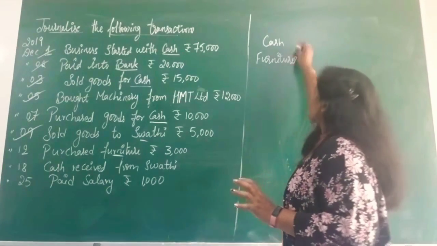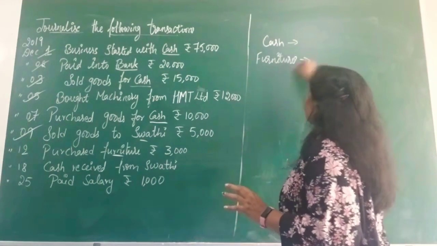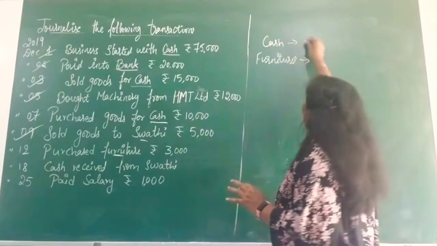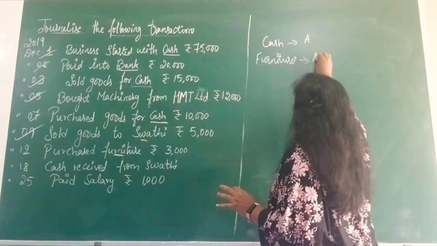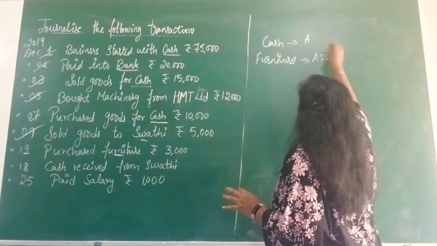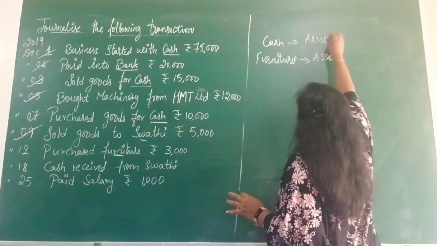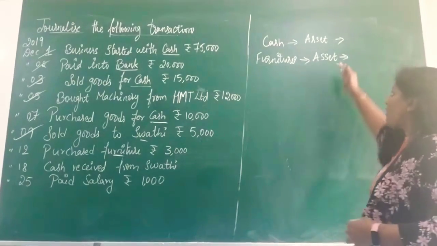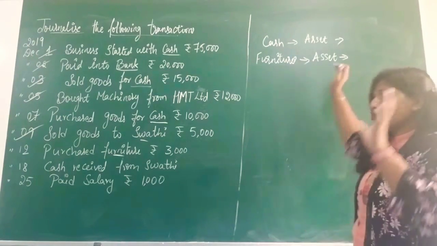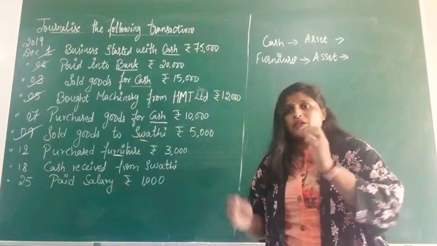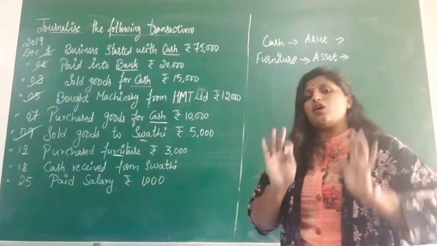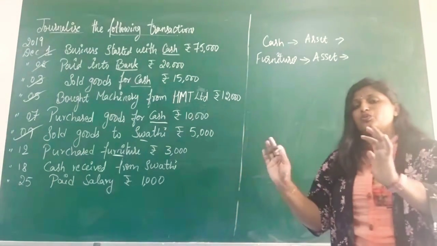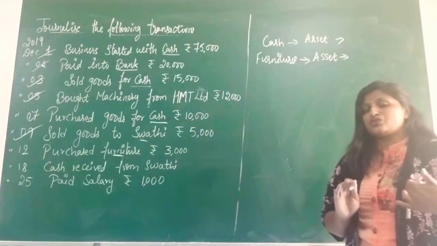Now the two aspects are cash and furniture. Both belong to assets. Cash is also an asset and furniture is also an asset. Now apply the rules of assets. You are purchasing furniture. Is your asset value increasing or decreasing? Newly you bought furniture for your business.